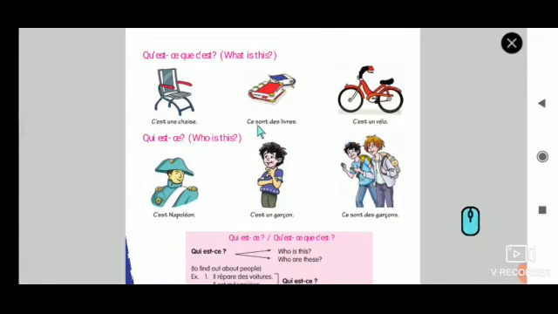See, if there is one chair, either it is masculine or feminine, we have to know that. So chair is a feminine word. So in French it is called chaise. C'est une chaise. Qu'est-ce que c'est? C'est une chaise. Qu'est-ce que c'est? Ce sont des livres.